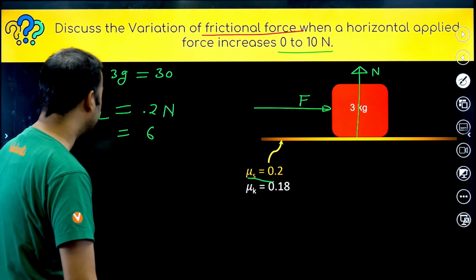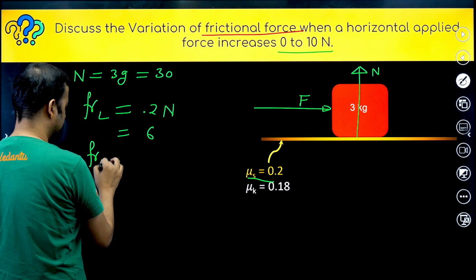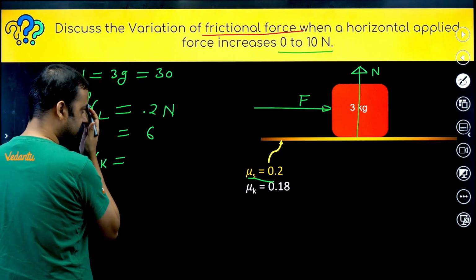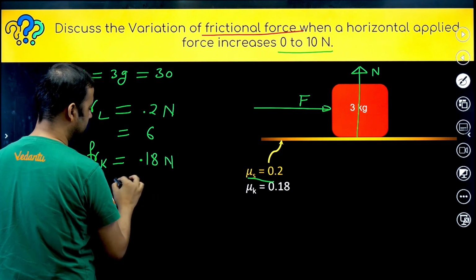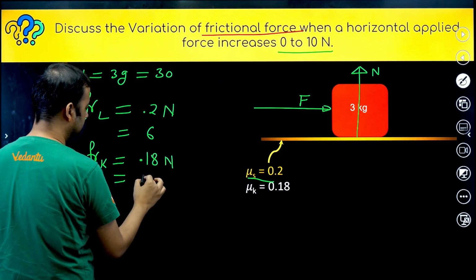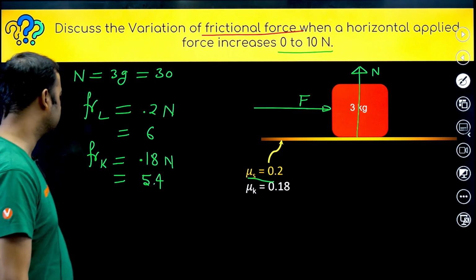That means static friction can increase its value up till 6 Newton. Okay, and what is the value of kinetic friction? Let's also calculate that. So kinetic friction will be equal to 0.18 into normal reaction. So that means 0.18 into 30, which is 5.4 Newtons. Okay, so 5.4 Newton is the kinetic friction.